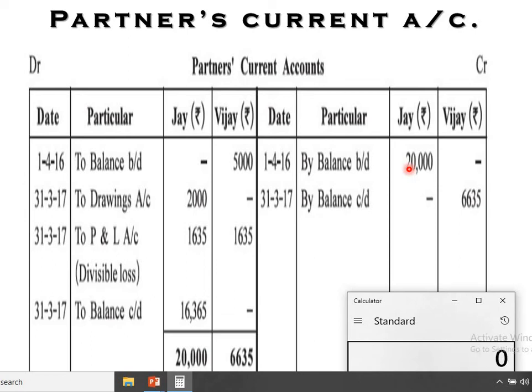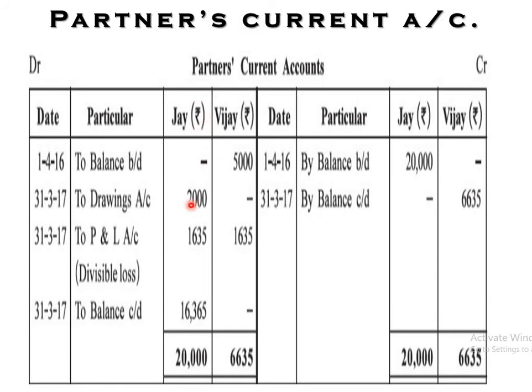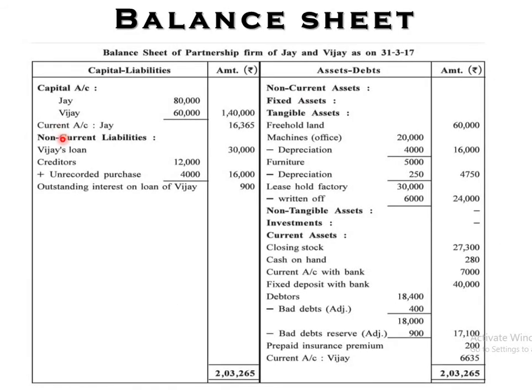The amount of J, credit side is more, that is 20,000 here. So 20,000 will be deducted by this 3,635, and we get 16,365. That is the balance carried forward. It is called a credit balance. The credit balance of the partners' current account is always shown on the balance sheet. Here it is a liability.